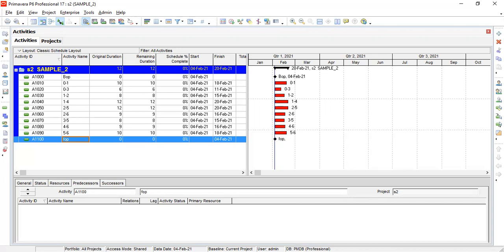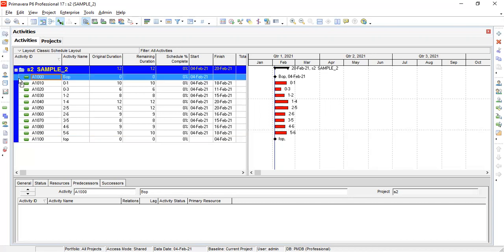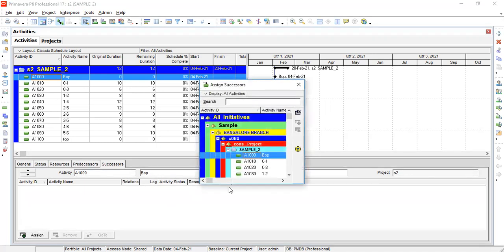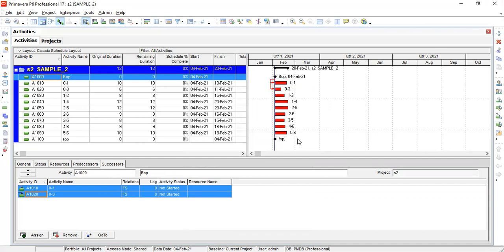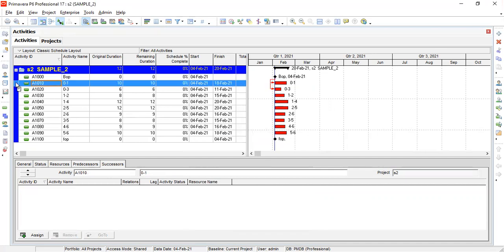Here is an example. Go to the first task, BOP, successor, assign. As I have told, BOP has no previous predecessors, so we take 0 as the current task. Click add it, and you can see the connector. Then go to 0 to 1.